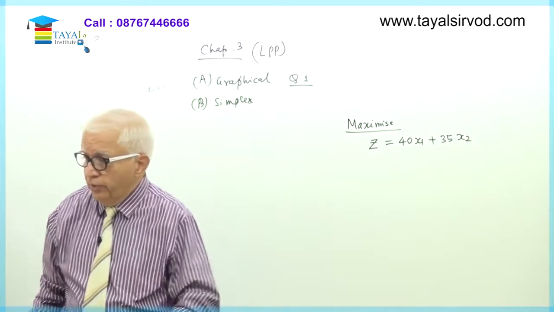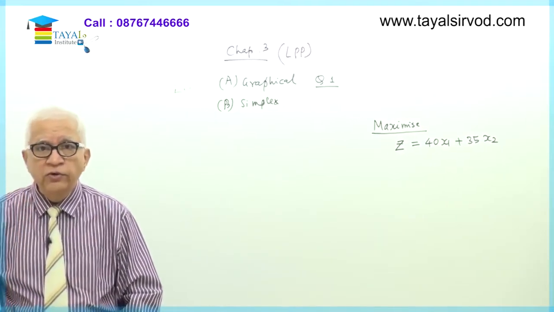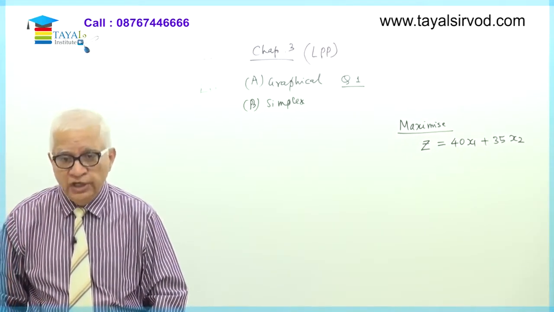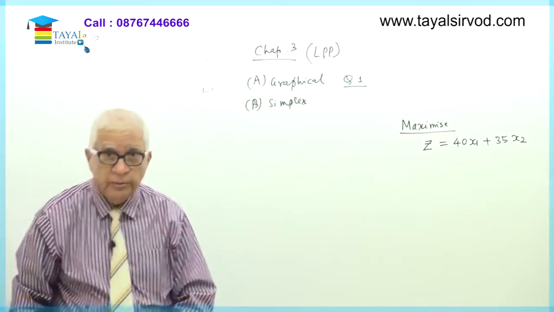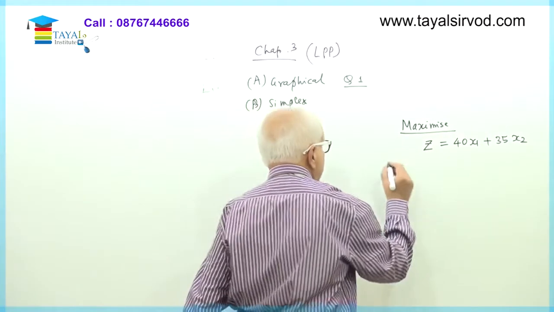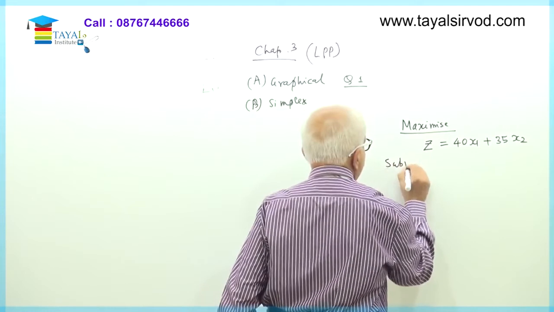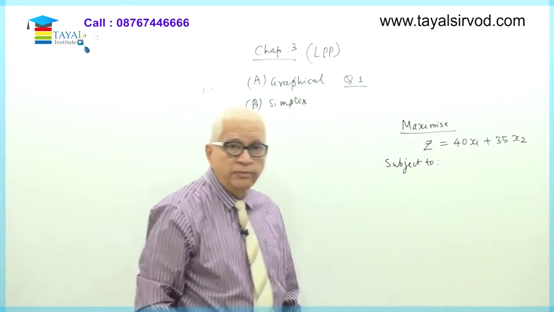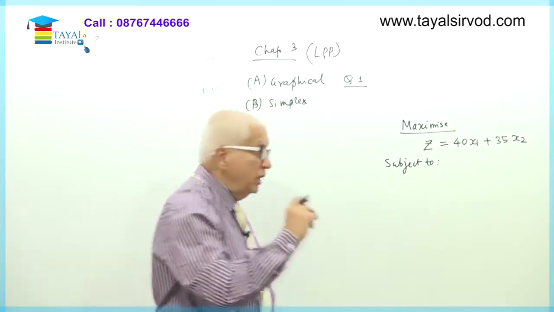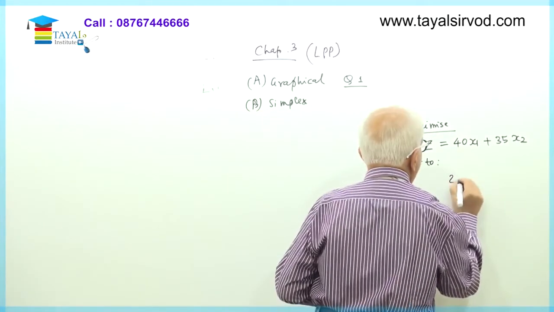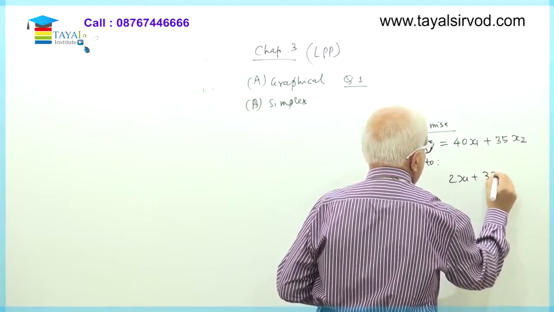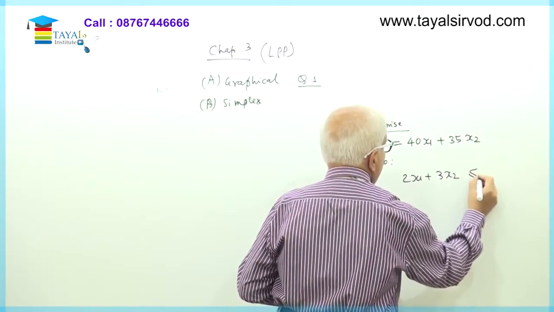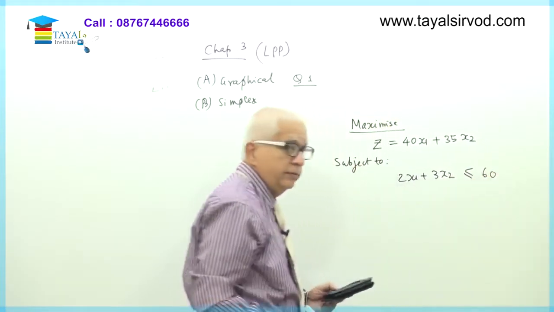What is the objective of the problem? To maximize the value of 40x1 plus 35x2. This is the objective of the problem, and then I am putting some conditions. I am calling them constraints. What are constraints? I'll tell you shortly. Subject to two conditions. The two conditions are that the value of 2x1 plus 3x2 shall not exceed 60.